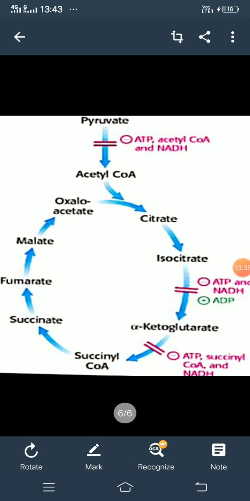In this way, the regulation of the TCA cycle happens in our body, coupled with the need for ATP. If ATP is necessary, then it is synthesized or the cycle is activated, and if more energy is produced in our body, then the cycle is inhibited by its own products. This is all about the regulation of the TCA or Krebs cycle.